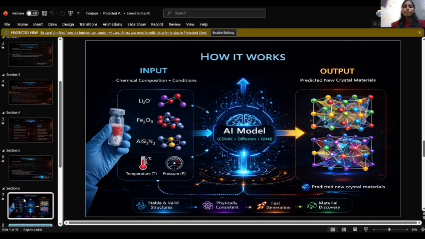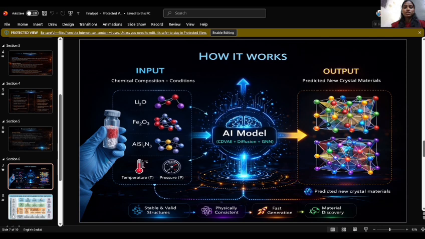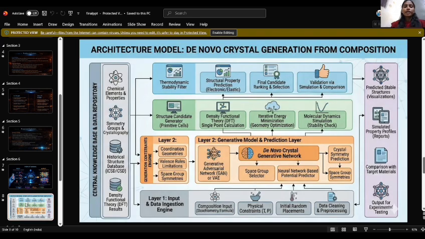The diffusion model basically converts random noise into organized atomic structures. GNNs ensure the relationships between atoms respect physical laws such as rotation and translation invariance. By the end of this process, the model outputs a predicted crystal material that is realistic. This is the architecture of the model which we have built for de novo crystal generation from composition.